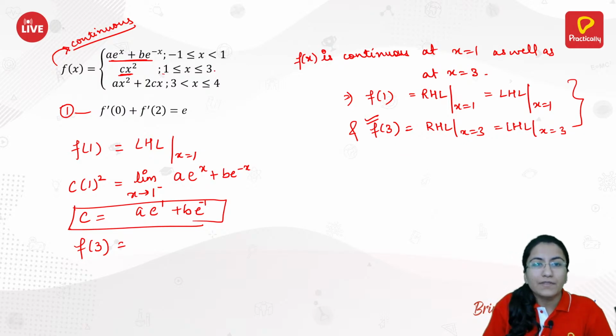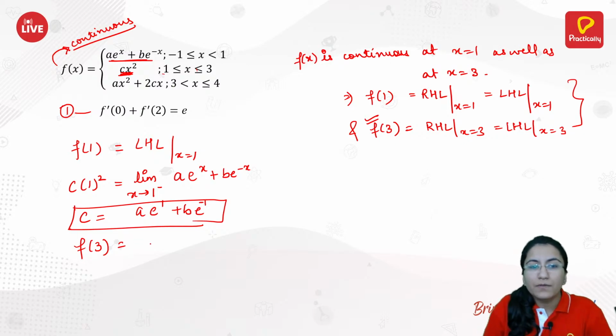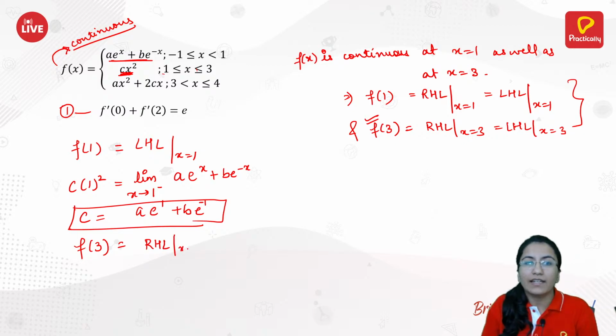So if you check for the left hand limit at x equals to 3, you will have this function, which is the same as f of 3. The same function will be used for the left hand limit as well as the functional value. So what we will do is equate it with the RHL, the right hand limit at x equals to 3, so that we get a new equation.